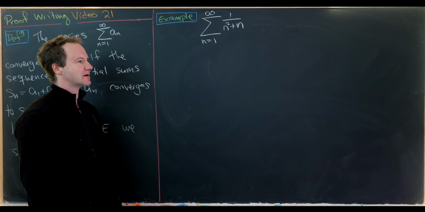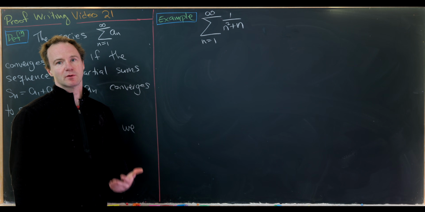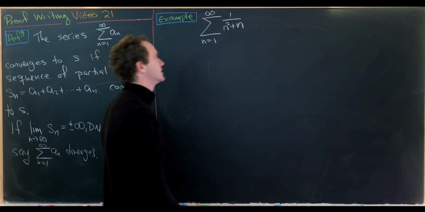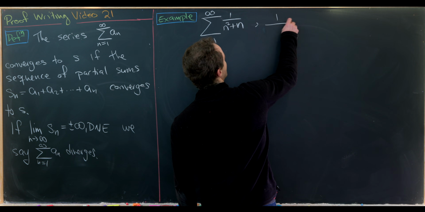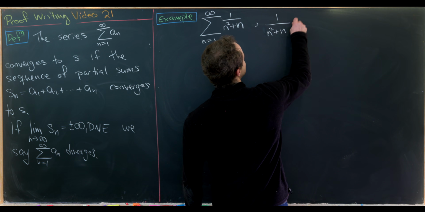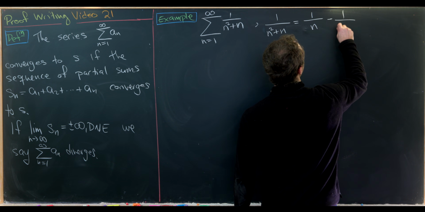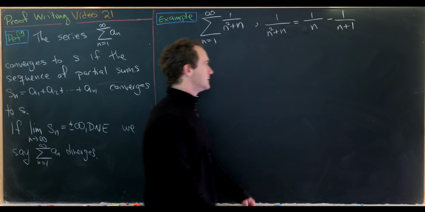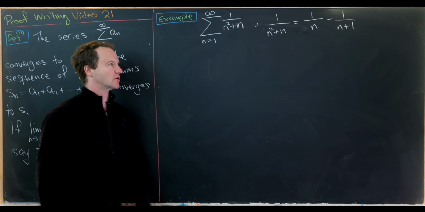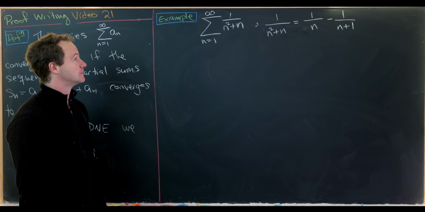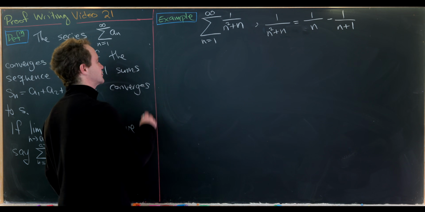And here we're going to take motivation from calculus, where we did partial fraction decomposition. Let's take this 1 over n squared plus n, and note that we can rewrite it as 1 over n minus 1 over n plus 1. If we give those things a common denominator, we'll see that that works exactly. And now let's write our nth partial sum.